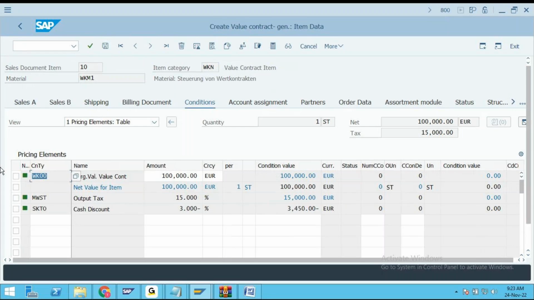WK00 is the condition type that we have to use in that new pricing procedure. Am I clear, my friends? Right. And now the next thing.